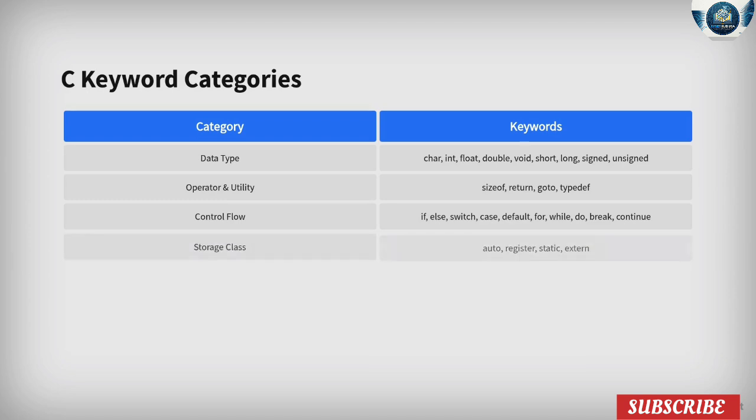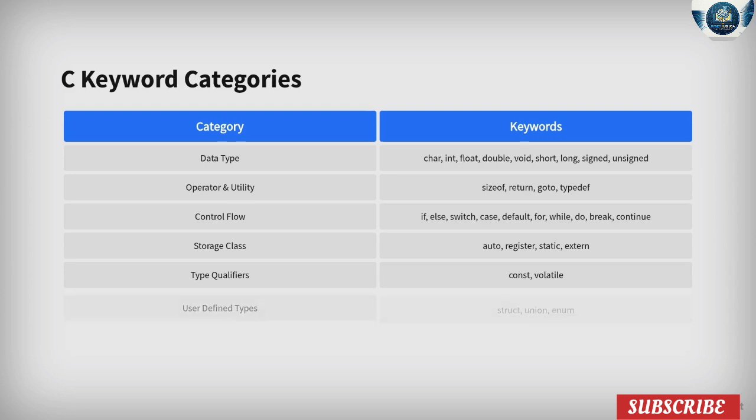in C. Storage class keywords, auto, register, static, and extern, determine how variables are stored and accessed. Type qualifiers const and volatile specify additional properties for variables, such as immutability or volatility. User-defined type keywords, struct, union, and enum allow programmers to create custom data structures.